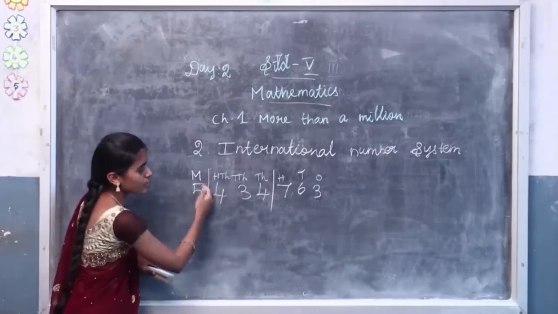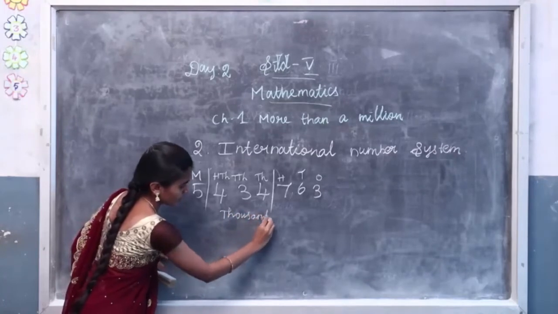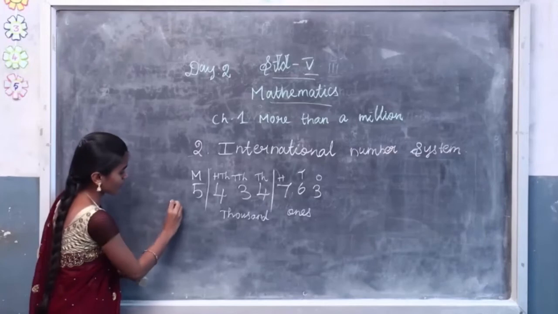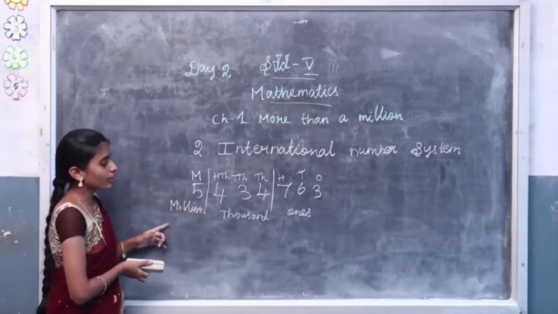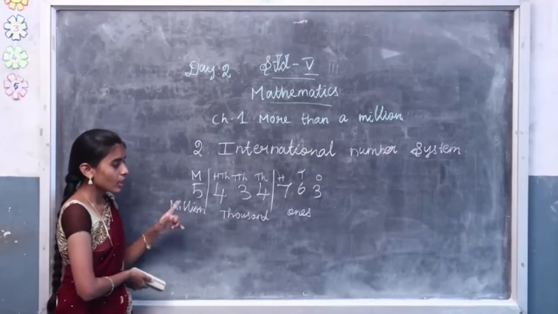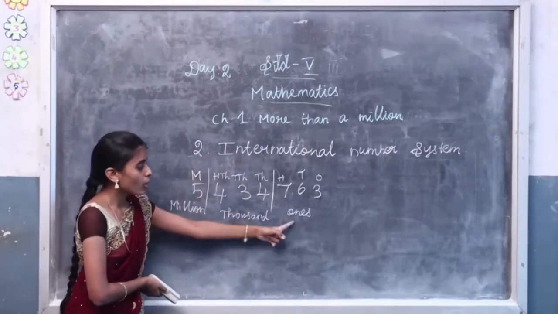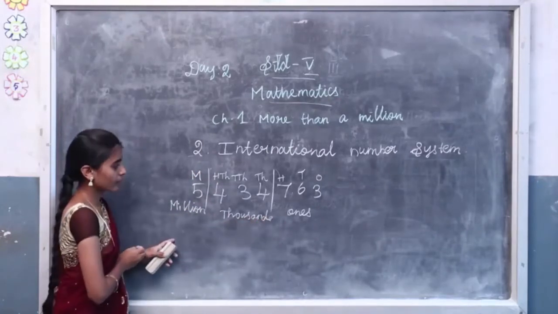These are all thousands, so this is called the thousands group. Ones group, thousands group, then million group. In the Indian number system, the group names are ones, thousands, lakhs. In the international number system, ones, thousands, million.